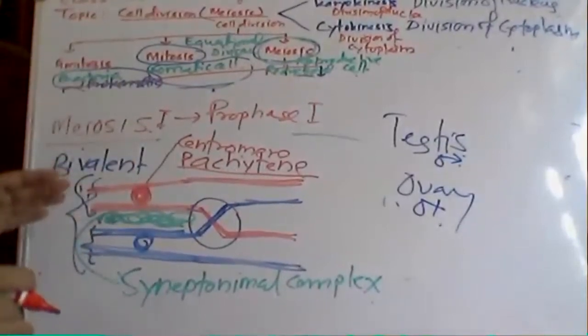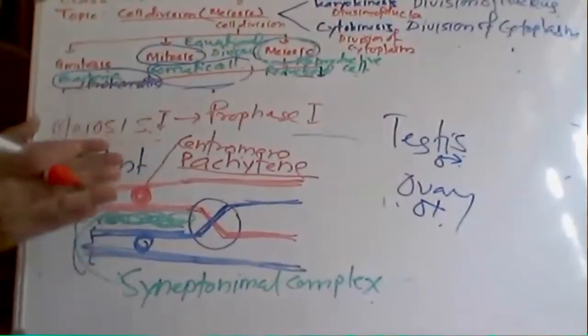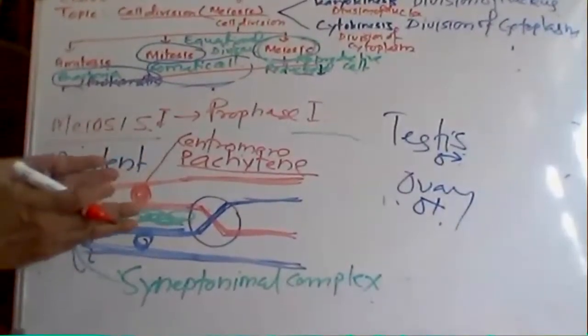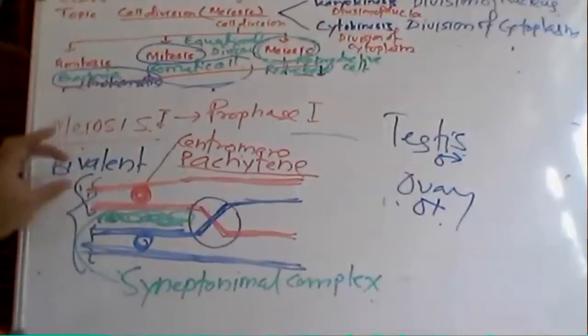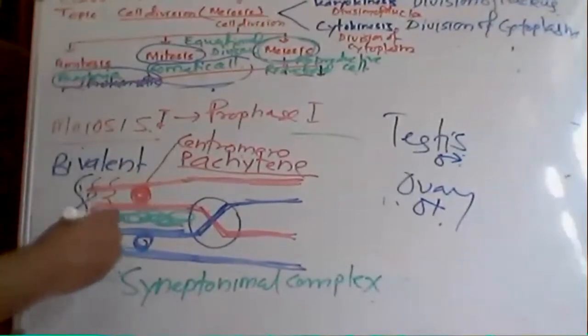So what do you mean by chromatid? The two parts of the chromosome are known as chromatids. Both are similar, that's why this is known as sister chromatid. But this is known as non-sister chromatid.